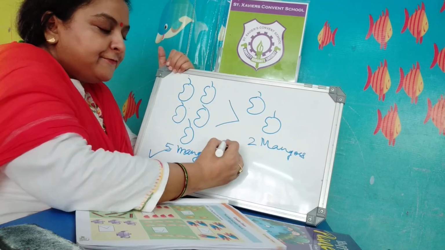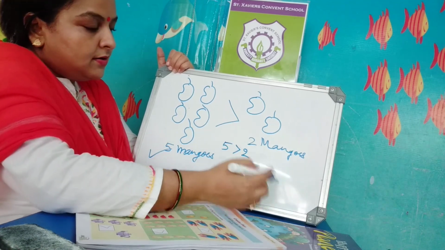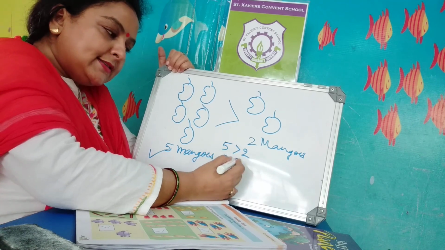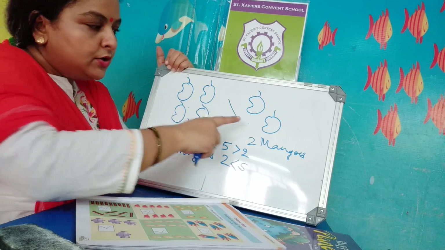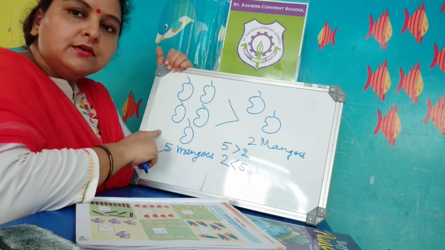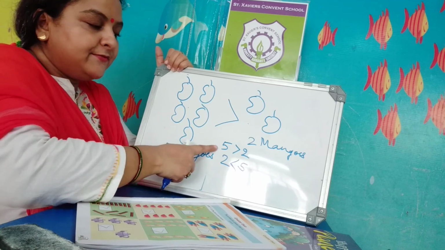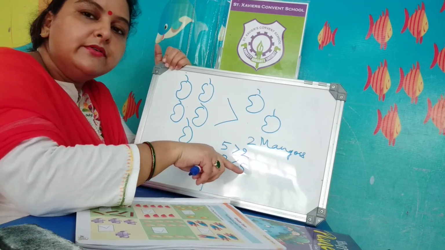So you will write 5 is greater than 2. Or just the reverse of this, 2 is less than 5. You will write like this. If 5 is greater than 2, simultaneously 2 is less than 5.